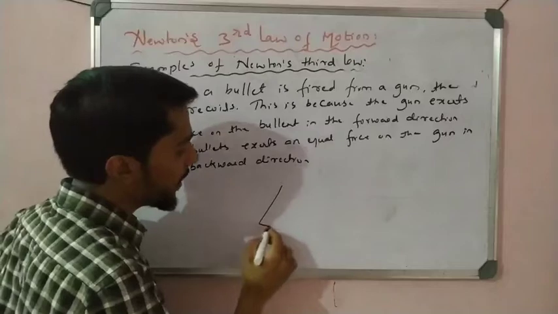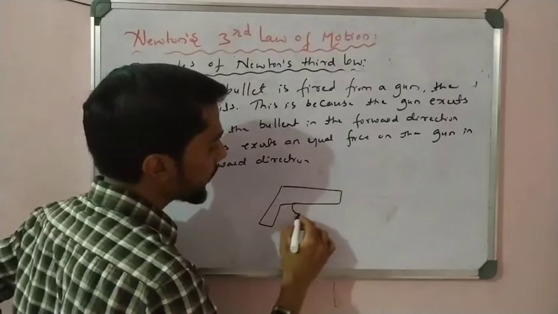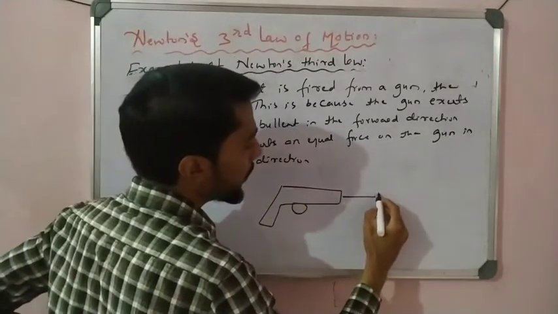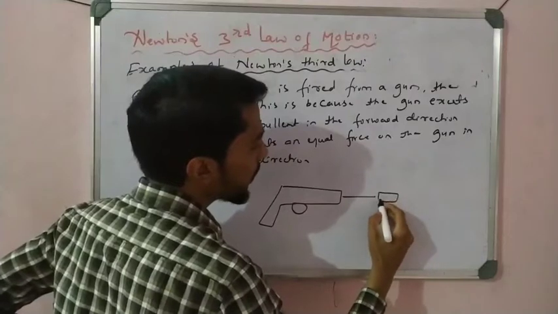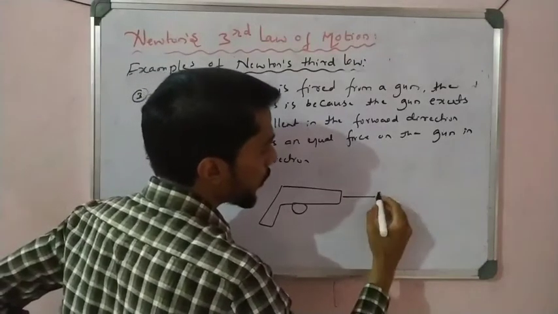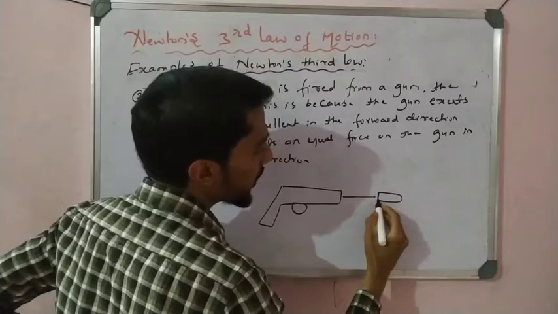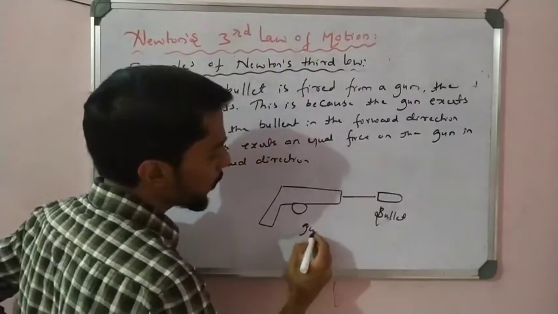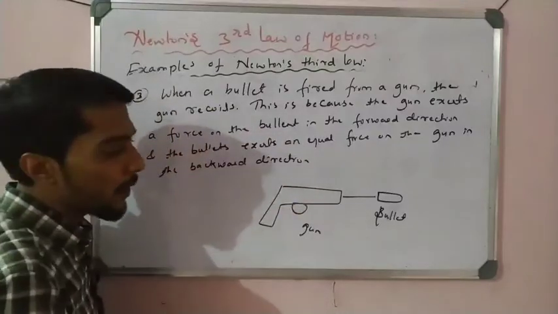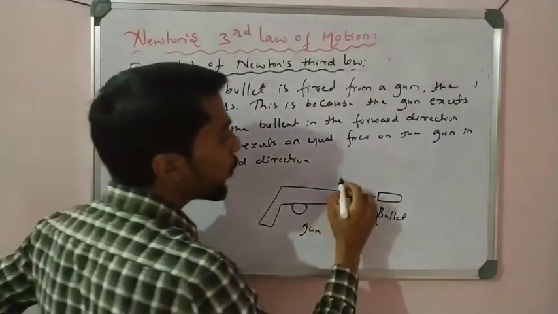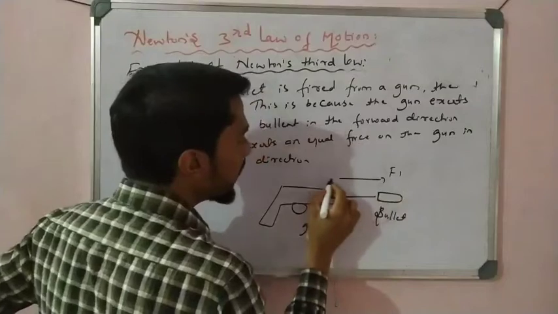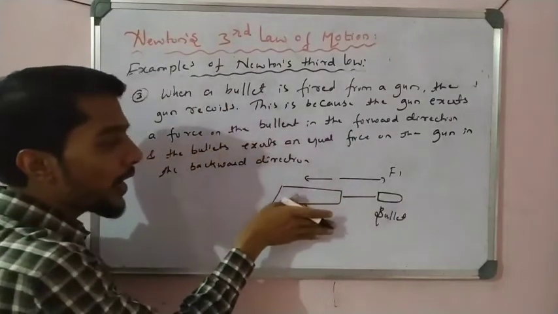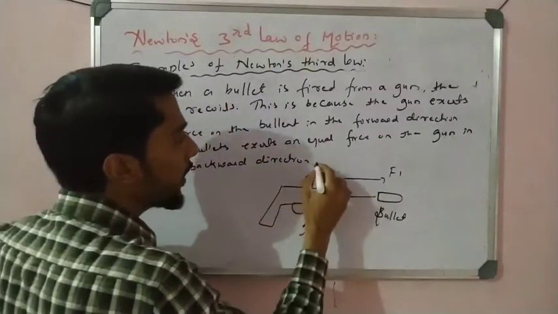For example, take a gun here, right? When you shoot a bullet, what happens? We observe that the bullet moves forward with force F1, and at the same time the gun recoils, moving slightly backward with force F2.